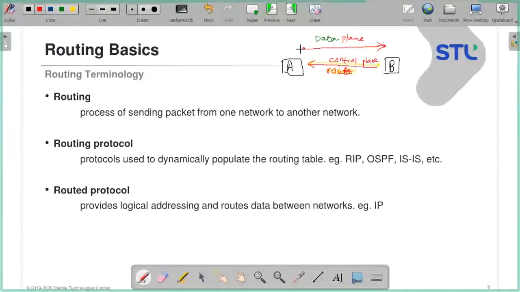So now, for doing this, how are you able to do that? With the help of IP. So IP is referred to as a routed protocol. Are you getting this? So this routed protocol is using the route. Whatever routes the routing protocols are building, they are building the control plane. And who is using it? The routed protocol is using it. Are you getting the point of what I am trying to convey?